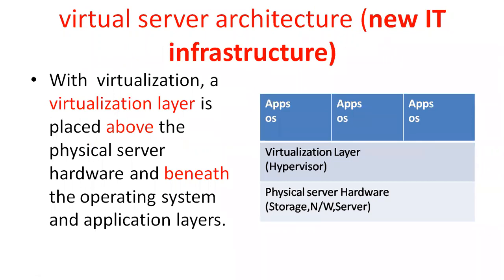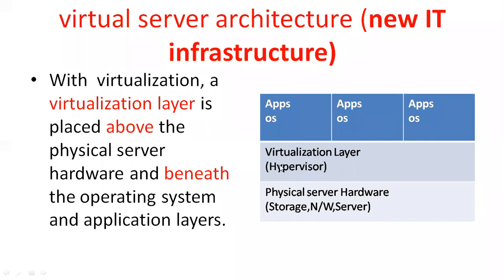Coming to virtualization, the new IT infrastructure: you place a virtual layer above the physical server, which consists of different components, and beneath the operating system and application layer. This is the virtualization layer, a very important thing. The virtualization layer is also called a hypervisor. You place the hypervisor in between the operating system and the physical server hardware.